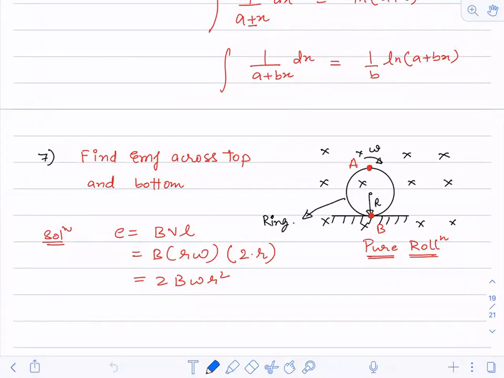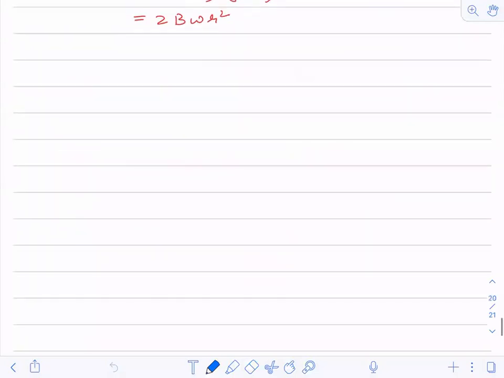So if any student has any doubt till here, he or she may ask now. If you're not having any doubt, I'm moving forward then, right?